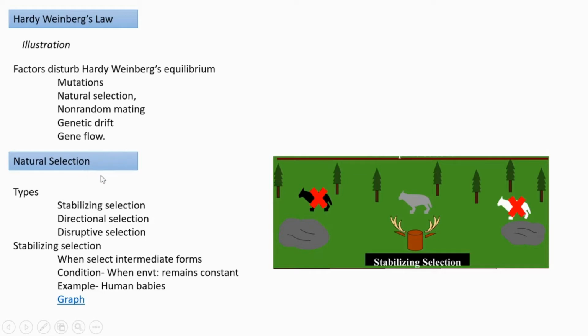Next, going to natural selection. What is natural selection? I already explained to you. Three types are there: stabilizing selection, directional selection and disruptive selection.